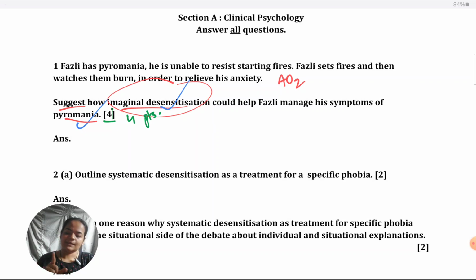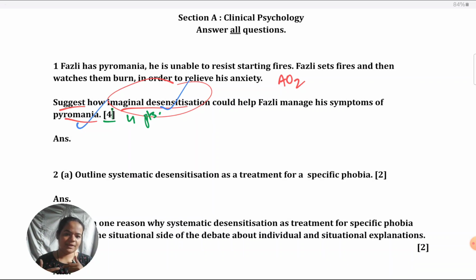As of now, I can tell you that you need to give 4 points. By 4 points, I mean 4 unique points. What some students do is they will write, Fuzzly has pyromania. Pyromania means that he likes to watch objects burn. That is what is mentioned in the situation, that he is unable to resist starting fires. This means that Fuzzly likes to watch fires burn.